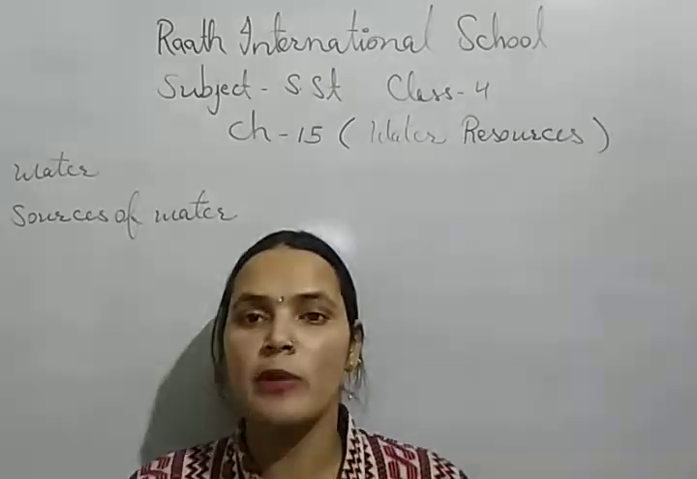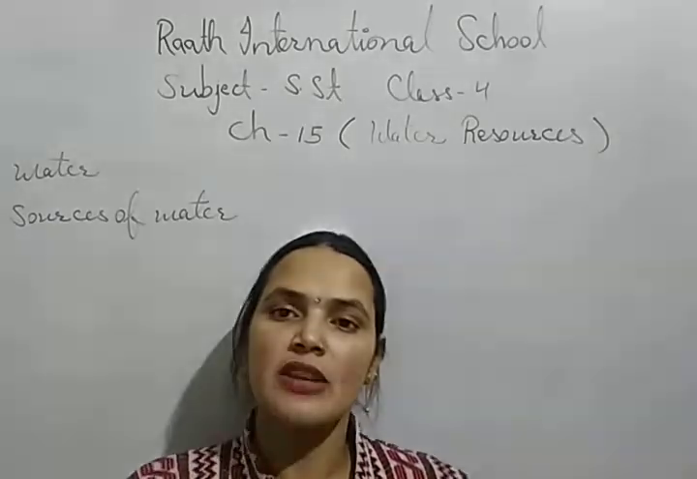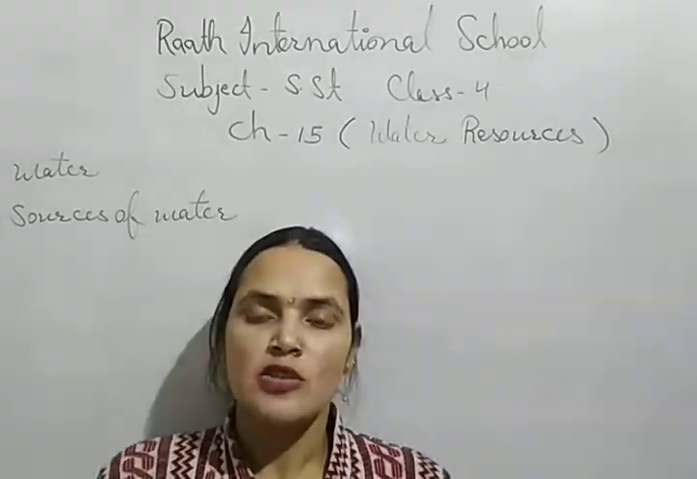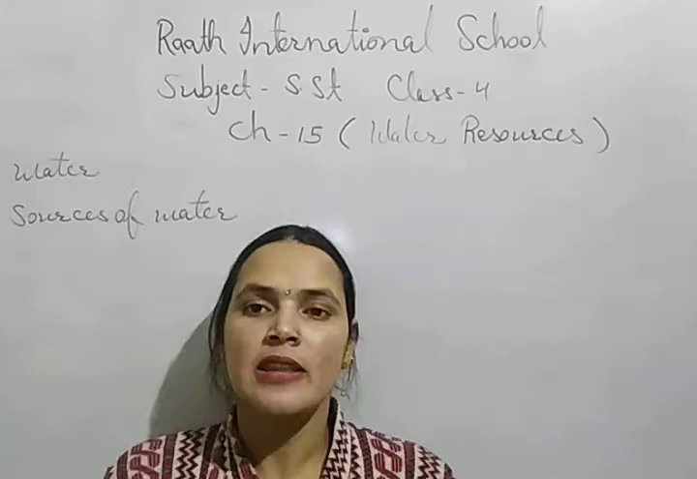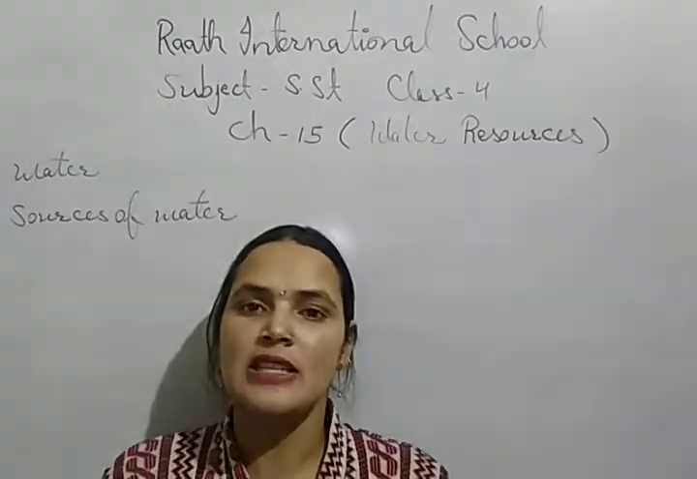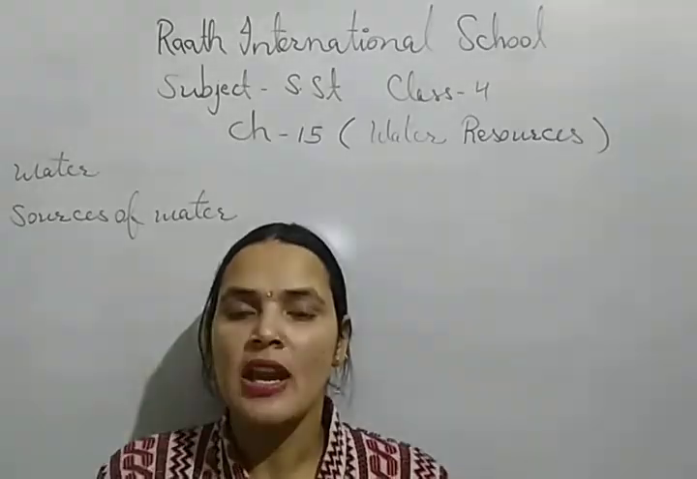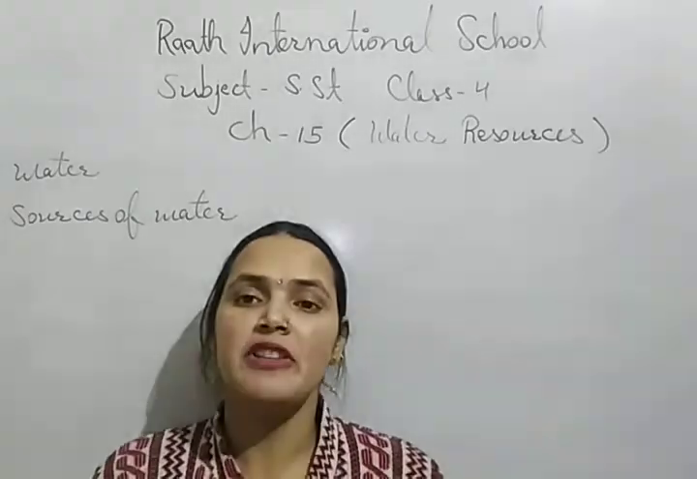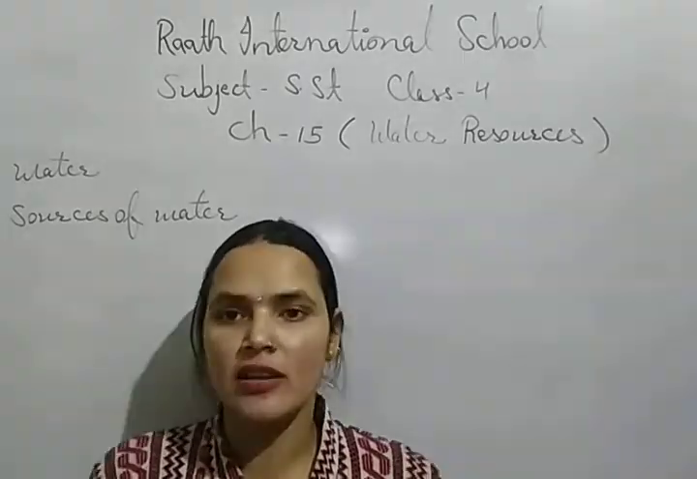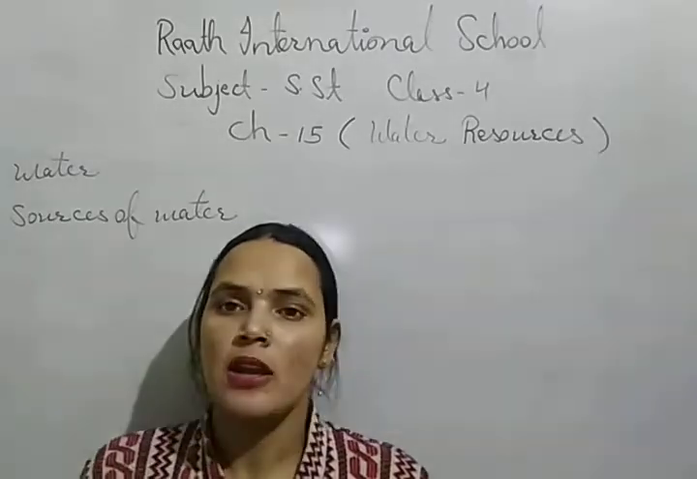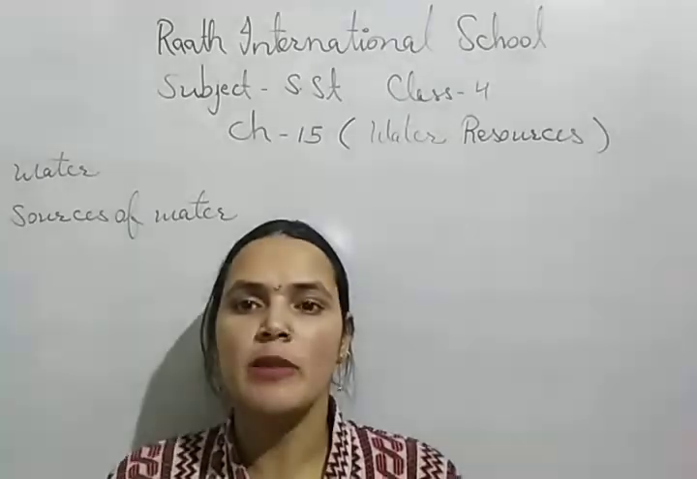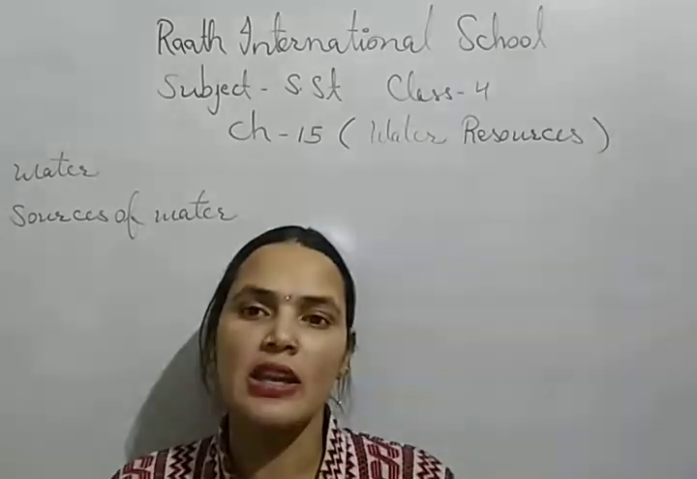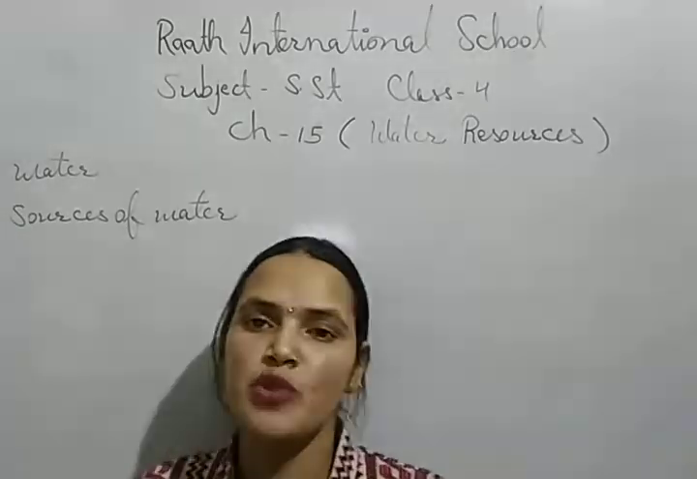Why are we facing the problem that 70% of Earth's surface is covered with water, but there is still a shortage of water? The reason is that most of the Earth's water is in seas and oceans, and that is salty water which is not fit for drinking and not fit for use in other household activities. About 70% water is available in seas and oceans, and that water is salty, so we cannot use it in our household activities.